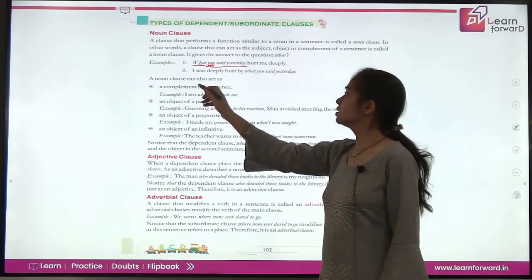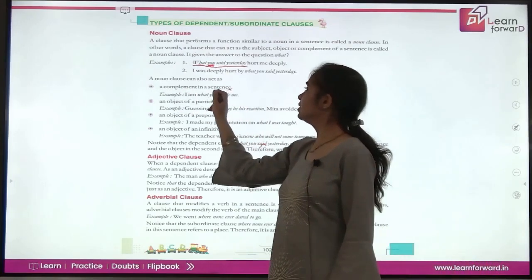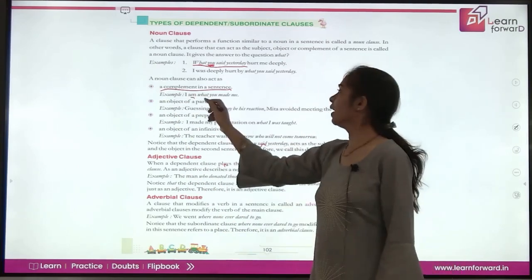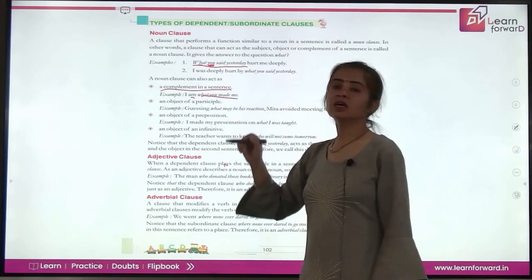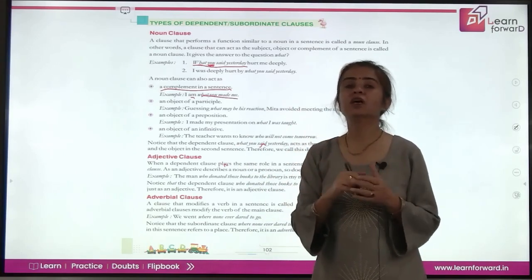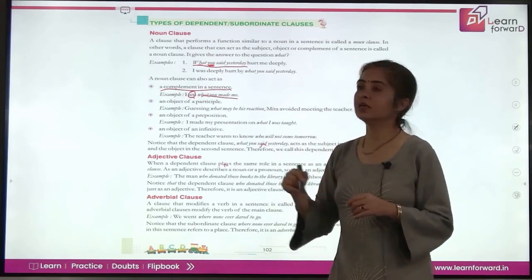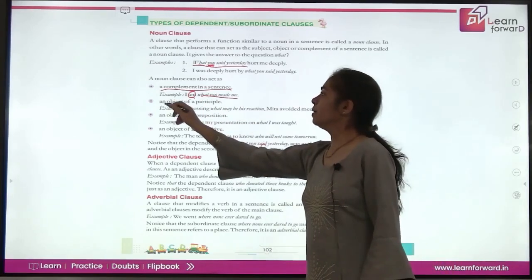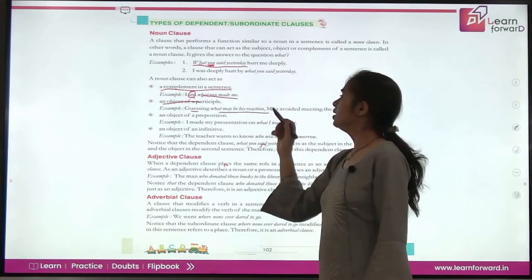Now, your noun clauses can act in different ways. It can be a complement in a sentence. Complement in a sentence means complement to the verb. So, if you have I am, I am what? I am what you made me, right? So, what you made me is the complement in the sentence. The complement of a sentence means the part of the sentence which gives a complete meaning to the verb. This is your incomplete verb, and it is getting completed only by this set of words, which is called the complement in a sentence. Now, it may be an object of a participle also, like guessing. Guessing what? What may be his reaction?